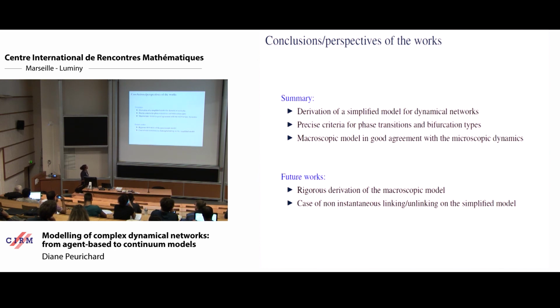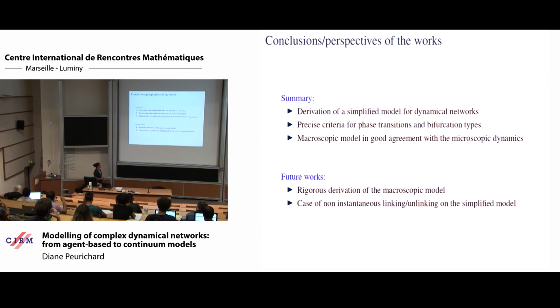So what we did here was a formal derivation of a simplified model for dynamical networks. As you can see, it's a very simple model actually. It's a toy model. You just link to the neighbors, and just with this interaction, you can show that you have aggregation or not, depending on the value of the model parameters. So it is an interesting model because it was not completely clear, actually, the behavior of the model. So what we would want to do in the long term would be a rigorous derivation of the macroscopic model, but for the moment we stay formal.